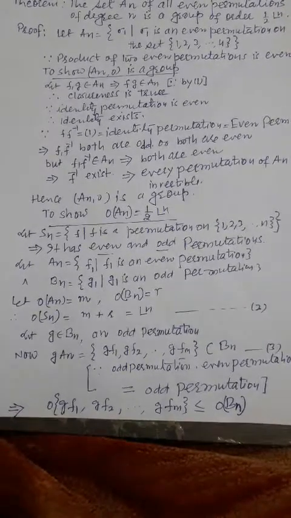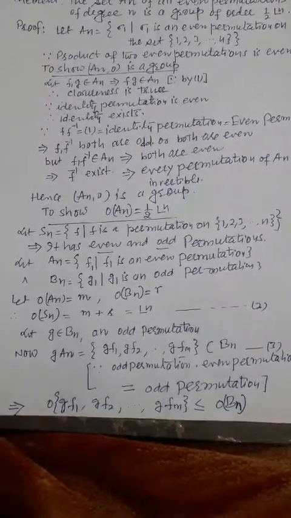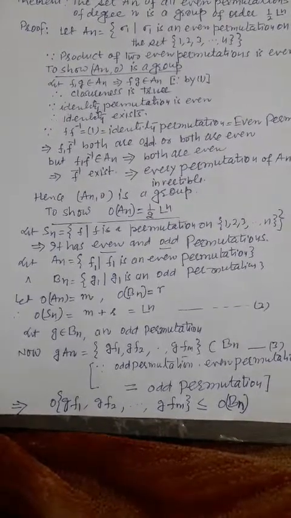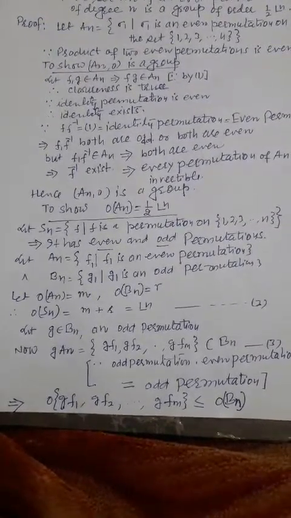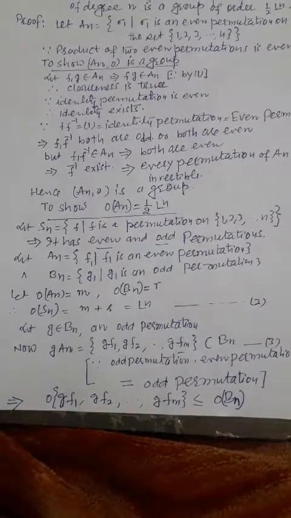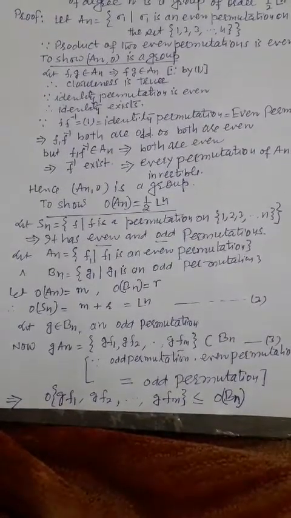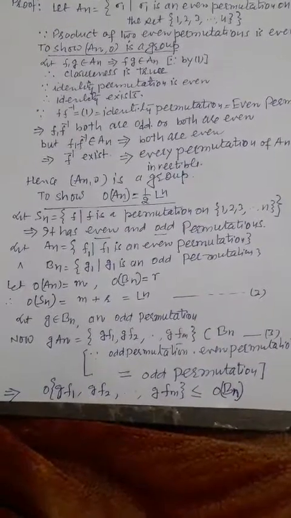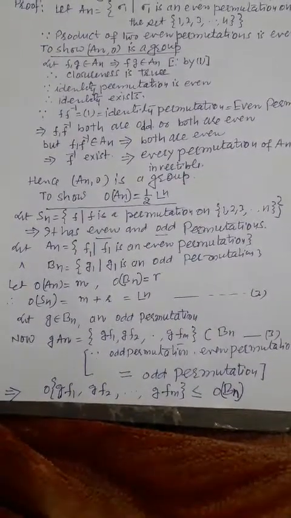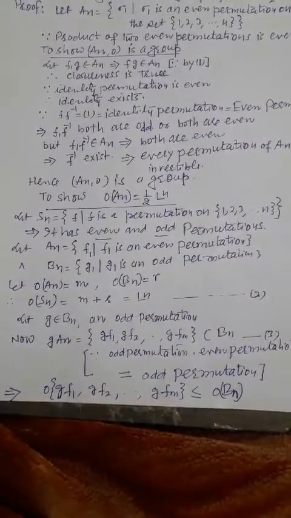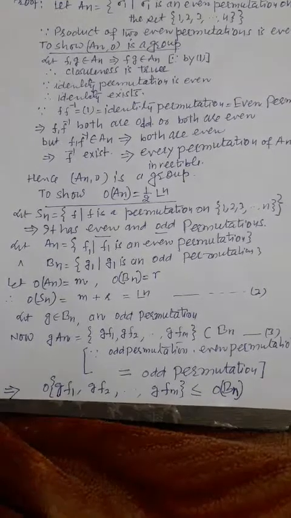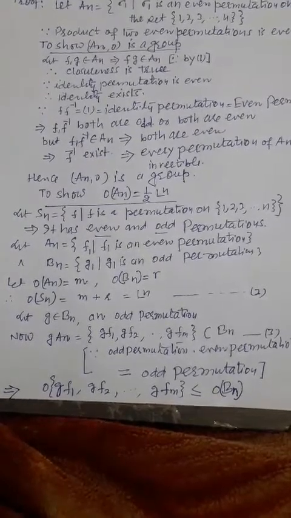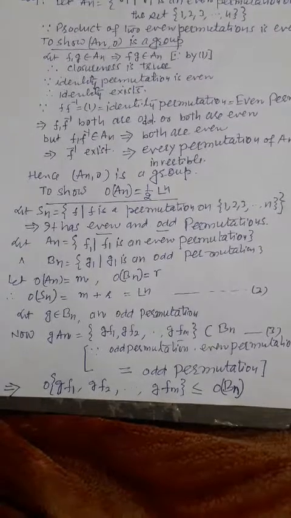Because two even permutations give an even permutation as their product, and two odd permutations also give an even permutation as their product. So f and f inverse will both be even or both be odd, but they are contained in An, so both will be even.